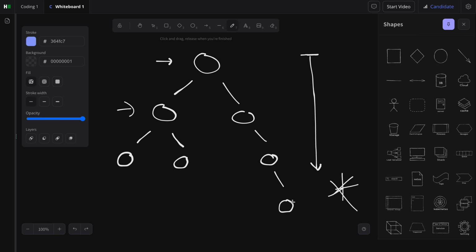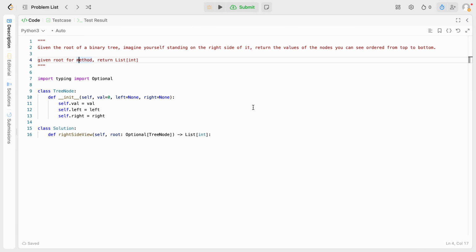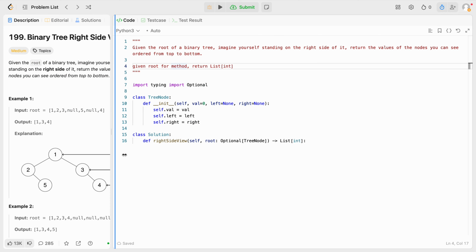Why is it important that we're from the right side? Is it because we have to start from top here and then go right first and then we can go left? Like this way? So at this point, I'd probably be asking the interviewer, hey, what do you exactly mean by going from the right? So let me just take a look at the LeetCode example here.